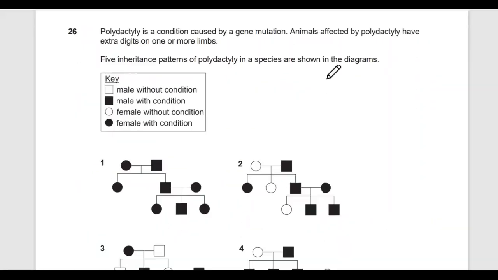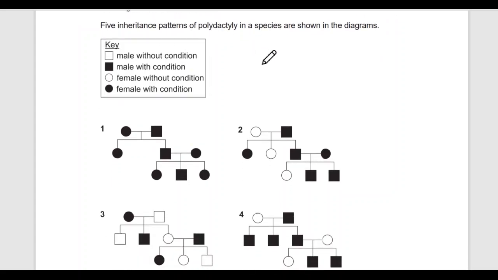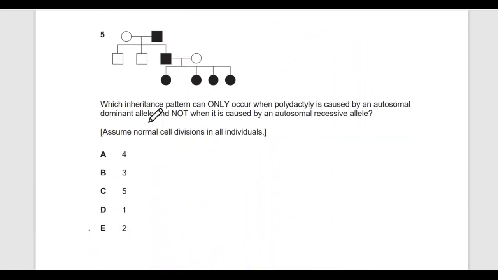Okay, so the next question: polydactyly is a condition caused by a gene mutation. Animals affected by polydactyly have an extra digit on one or more limbs. That's the definition of polydactyly. Five inherited patterns of polydactyly in a species are shown in the diagram. Let's read the question. Which inherited pattern can only occur when polydactyly is caused by an autosomal dominant allele and not when it's caused by an autosomal recessive allele?